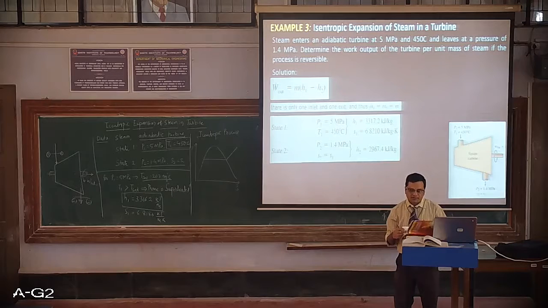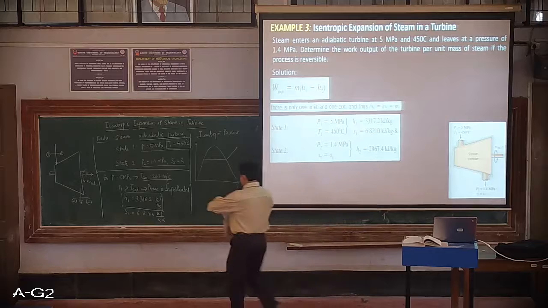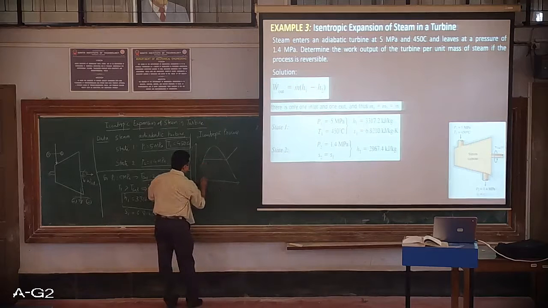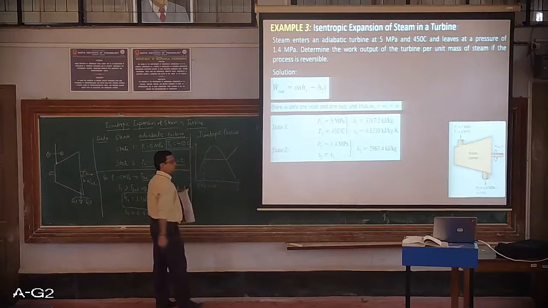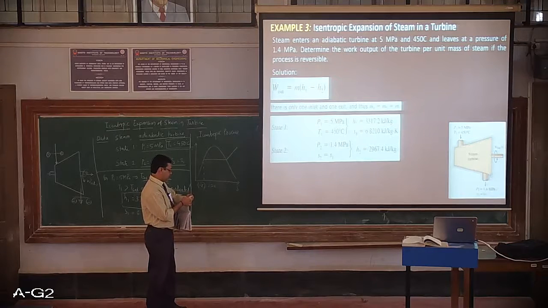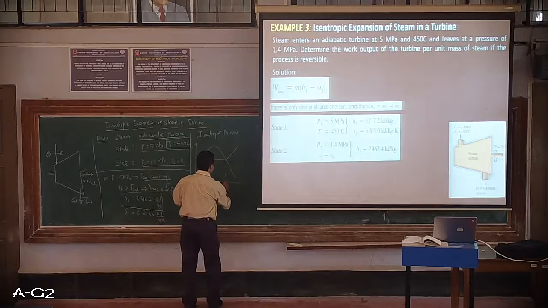SF and SG means the 11th and 13th columns for 1.4. For the 11th column it is 2.28. So this is the value of SF. I'll be marking it over here. SF is 2.28, unit is kilojoule per kg Kelvin. I'm dropping that here. And SG here, this is the value of SG, which is equal to 6.46 kilojoule per kg Kelvin.